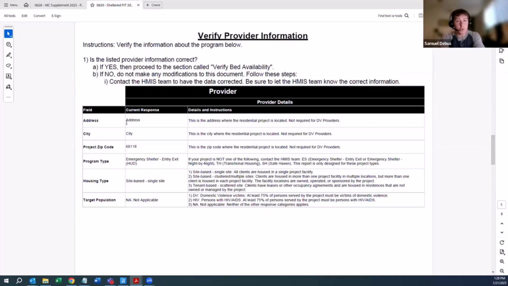And then we're going to verify some provider information. So this is pretty straightforward. This doesn't change a ton from year to year, but we'll verify the address, the city, the zip code, and then the program type, housing type, and target population. There are little descriptions on the right side, so that's awesome. And if something like this is wrong, like the program type says emergency shelter and you're like, oh, this is a permanent housing program, that is a significant problem. And we would love that to be communicated as soon as possible.